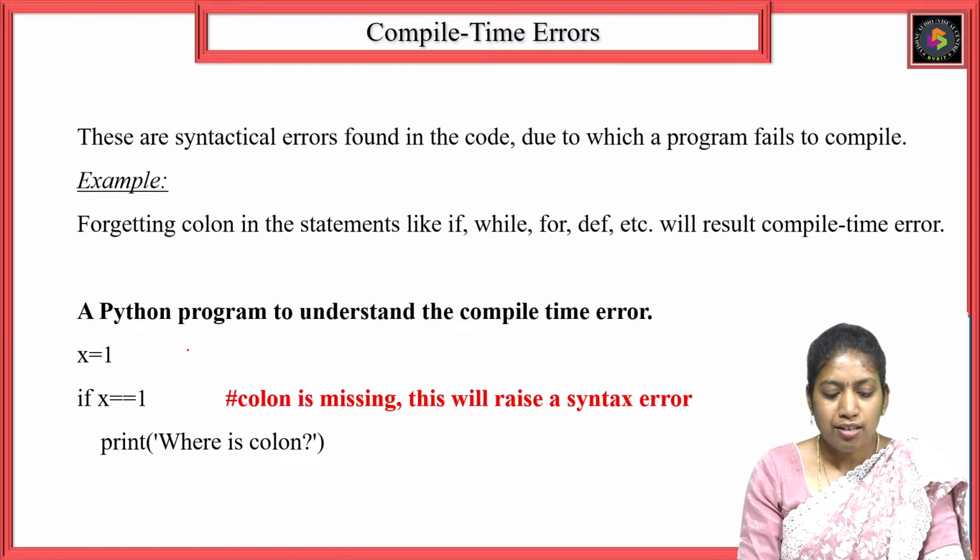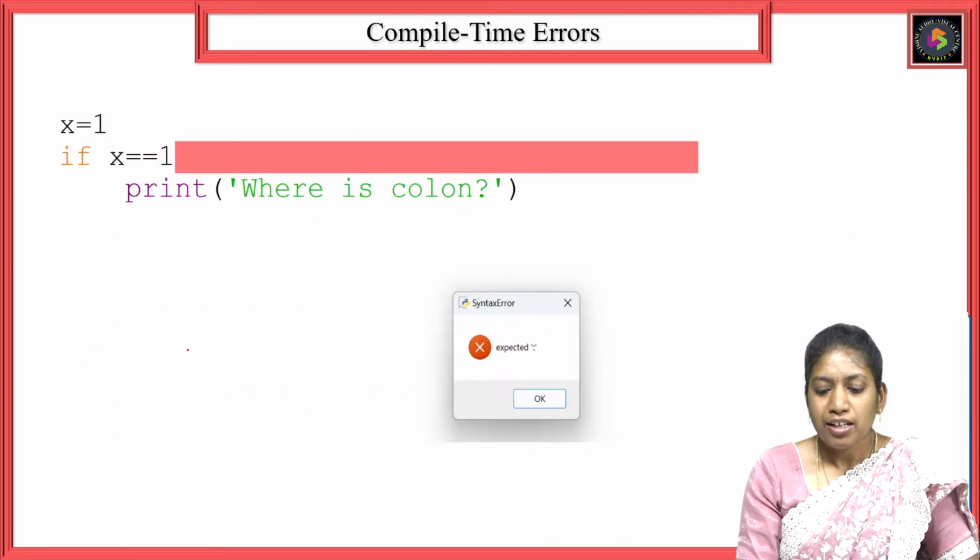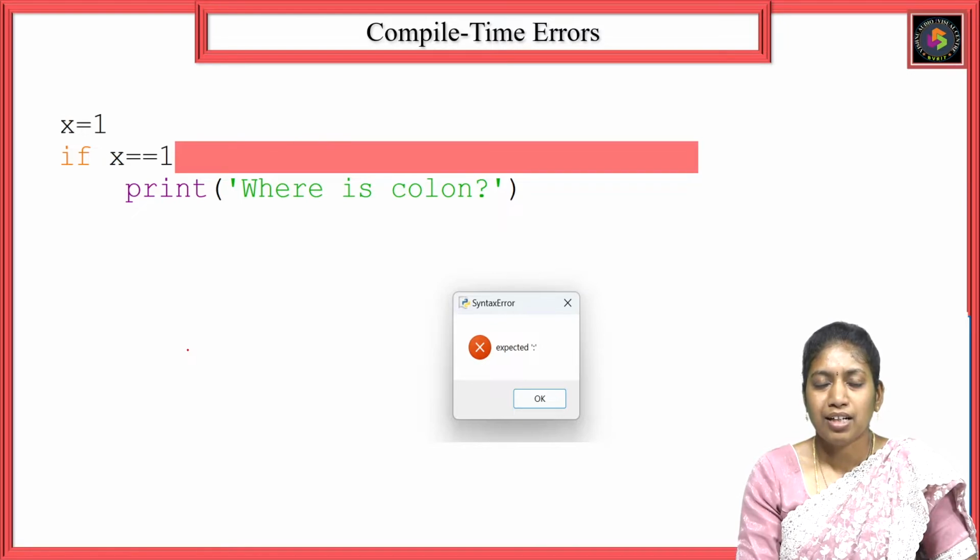Here the colon is missing. If I run this program, it shows a syntactic error, and it is expecting a colon at the end of the if statement. These come under syntactical errors, that is, compile time errors. These errors will show at the Python compiler at compile time itself.